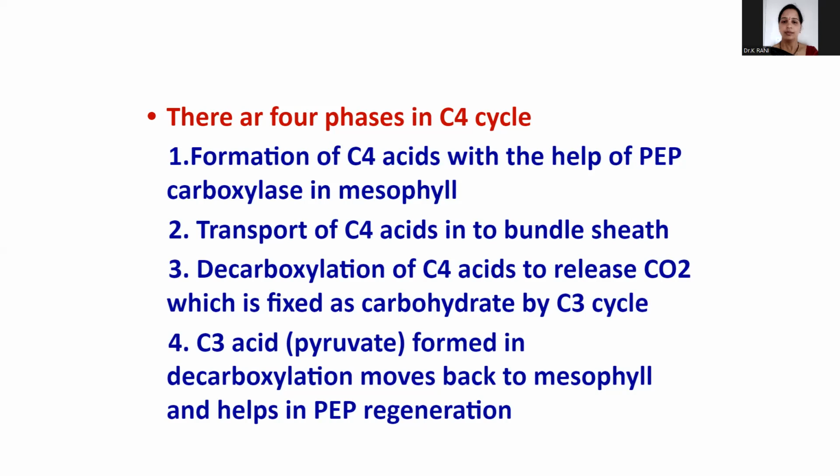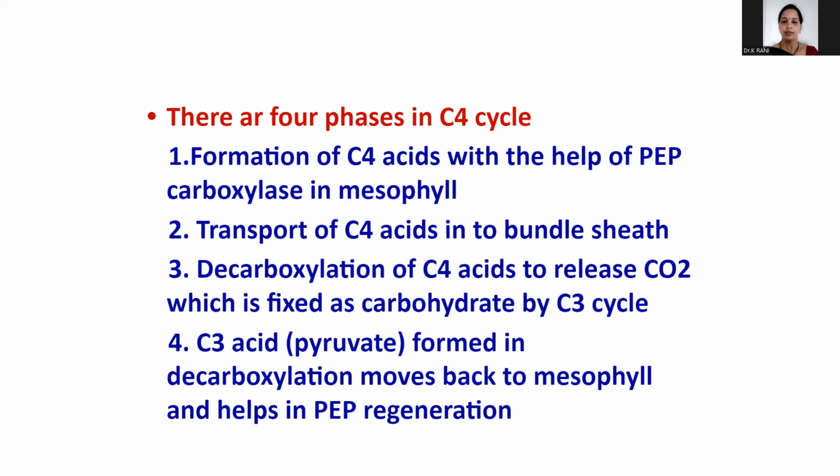So the C3 cycle is also part of the third step. The fourth step: the C3 acid, pyruvate, formed in the decarboxylation moves back to the mesophyll and helps in the regeneration of phosphoenol pyruvic acid. So these are the major 4 steps.